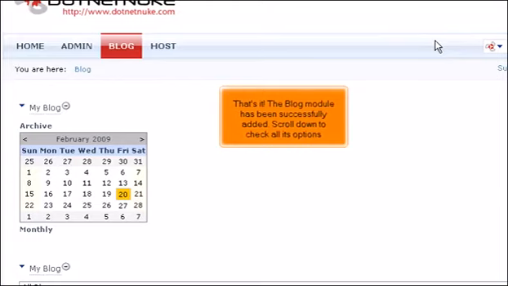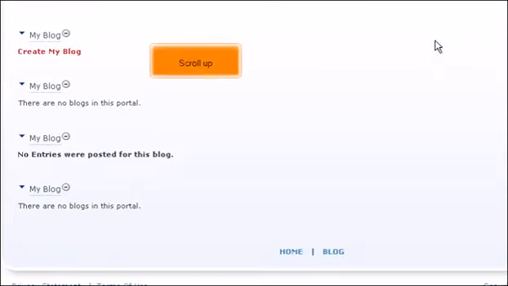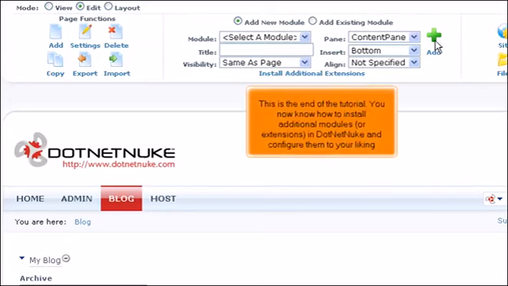Scroll down to check all its options. Scroll up. This is the end of the tutorial. You now know how to install additional modules or extensions in DotNetNuke and configure them to your liking.